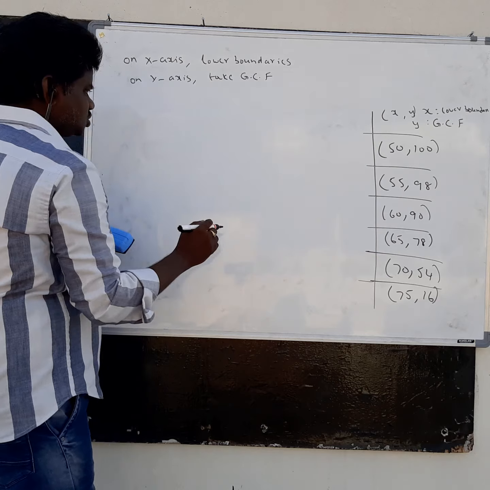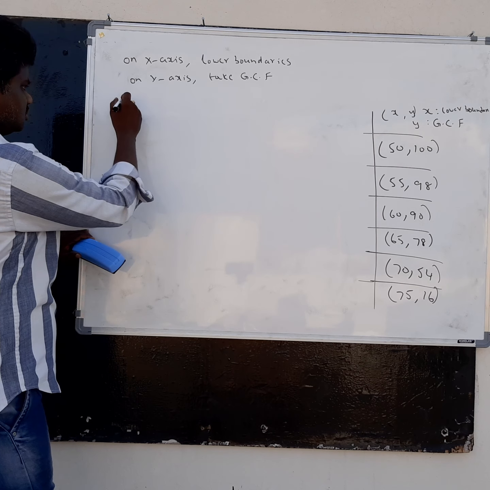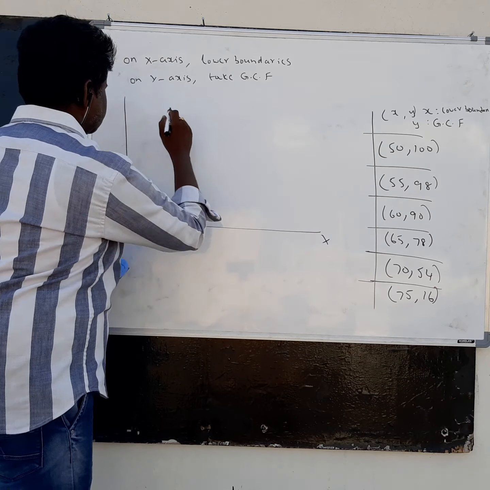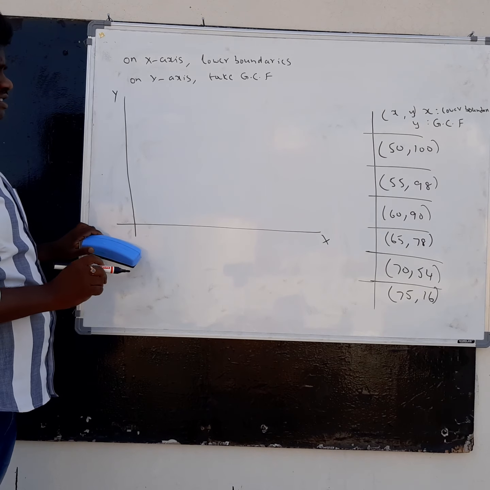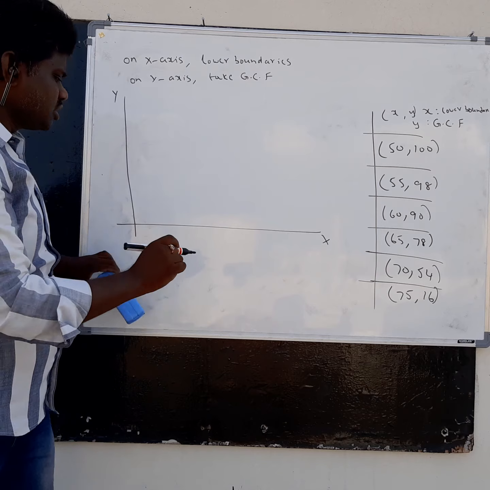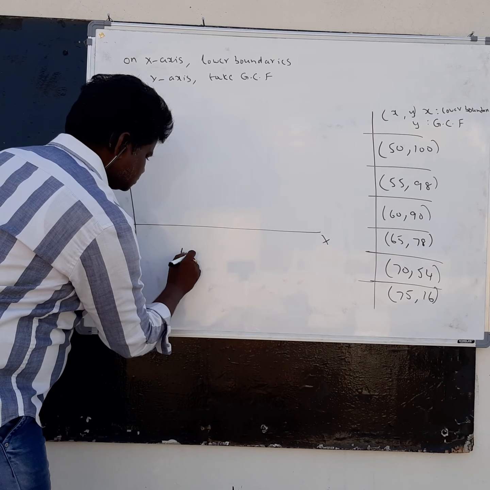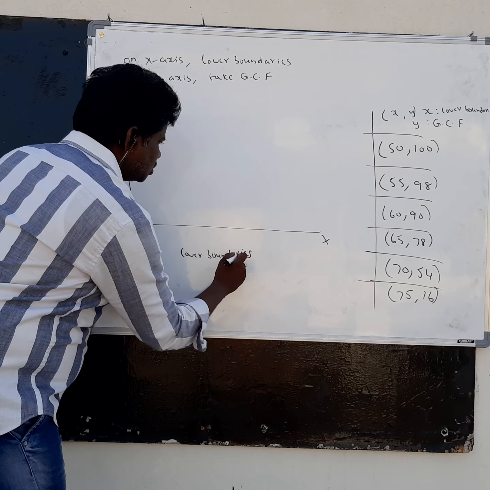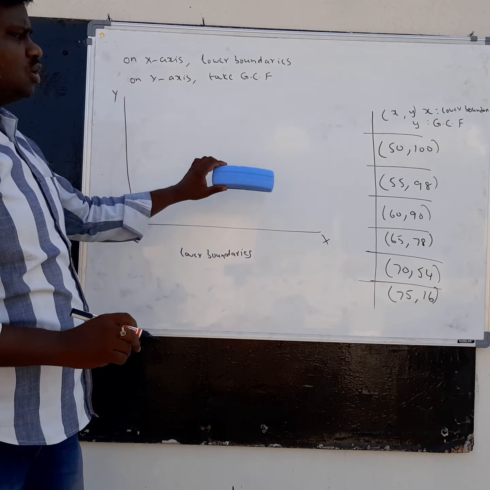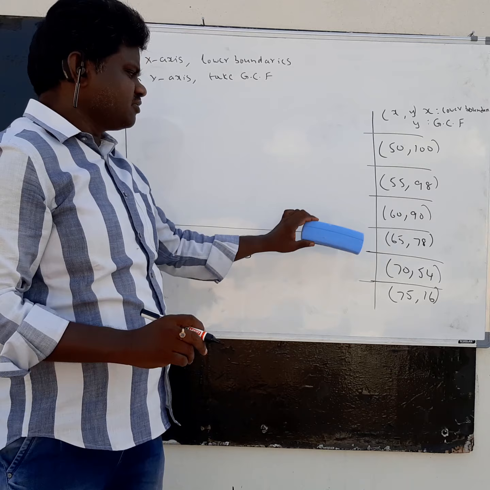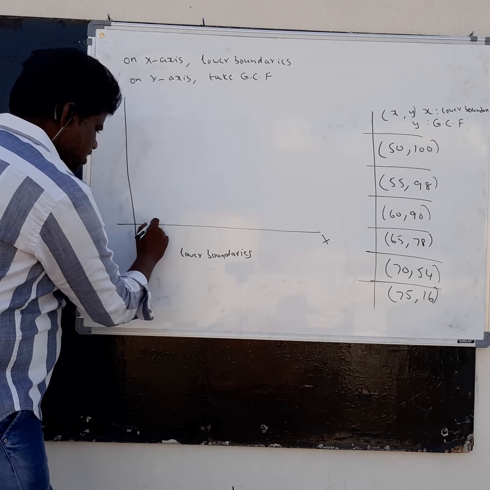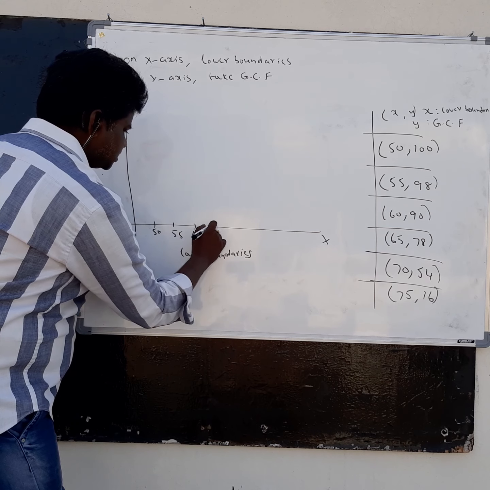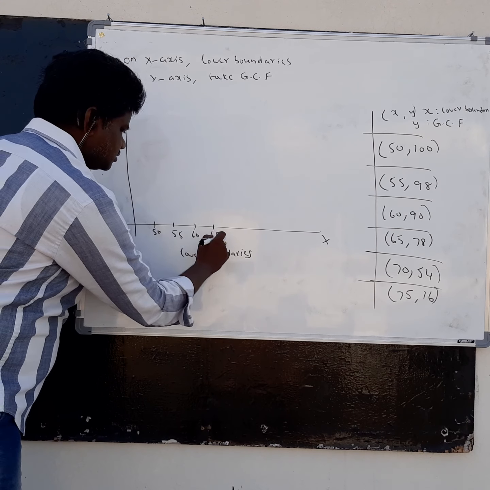So how do you take this? Already I told. Just draw like this. This is the x-axis and y-axis. Generally on the x-axis, lower boundaries. The lower boundary starts from 50, 55. That means first you write 50, next 55, 60, 65.